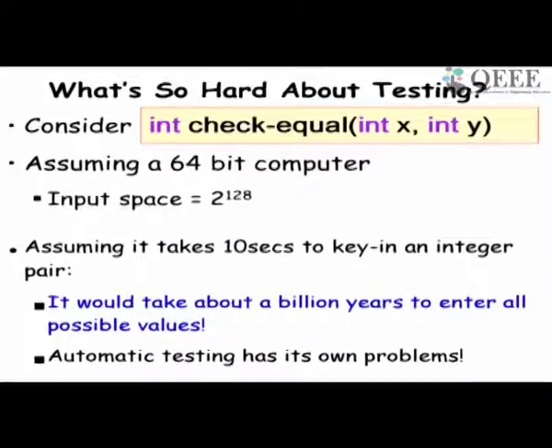But then, as we will see, automatic testing has its own problem. In this simple case, yes, we can enter the values and we can also observe the output. But in many cases, it's hard to determine what values to enter and also check whether the result is correct. Those are non-trivial problems.